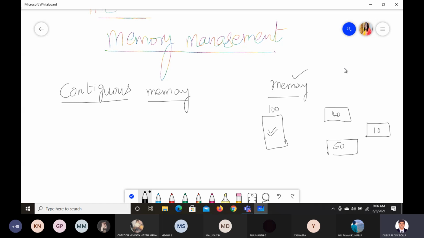Or you have three cars to park. All three cars can be parked at the same place, one sort of parking. Or one car at home, one car at another place, and another car somewhere at the office. So you are parking at different places. This is some other strategy. Now when we talk about memory also, we can call it contiguous memory and non-contiguous memory. This is non-contiguous, whereas this is contiguous.